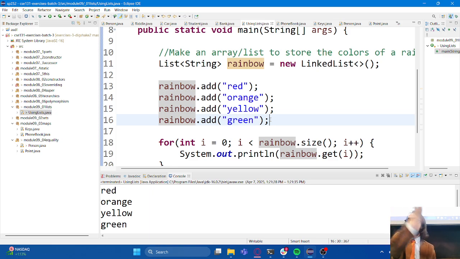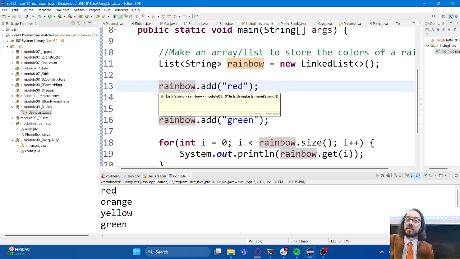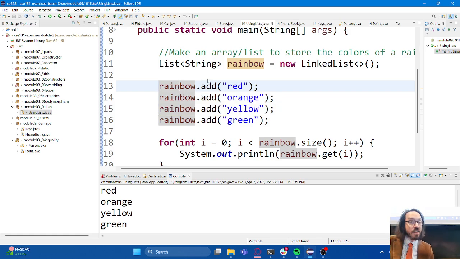Same thing with arrays. I always start at 0 and count up, 0, 1, 2, 3, 4. Same thing is true for lists. The first index is always going to be 0, and it's going to count up 0, 1, 2, 3, 4, etc., etc. So lists and arrays are both great for storing data that has an order to it. Any data where the order matters, right? Lists or arrays are considered good tools for that job. There are other cases where the order of our data does not matter. And in those situations, we may want to consider using some other types of data structures. I'm actually going to show one to you here in just a little bit. But before I do that, I want to pause and see if anybody has any questions about using these lists.